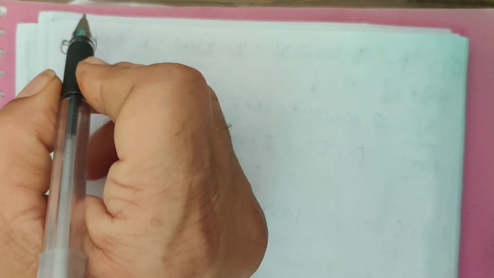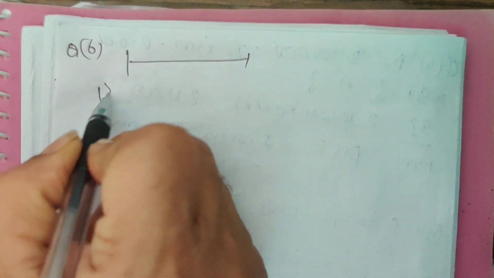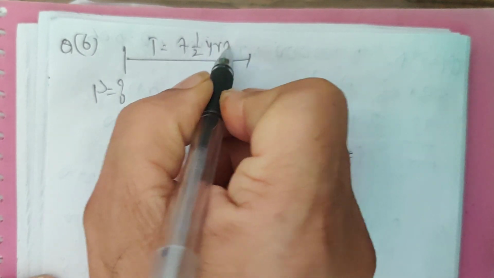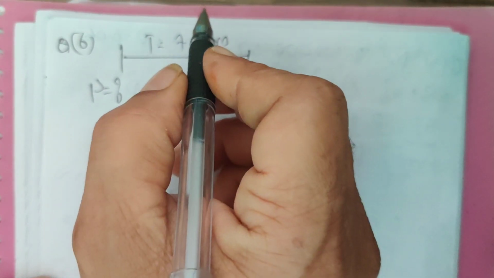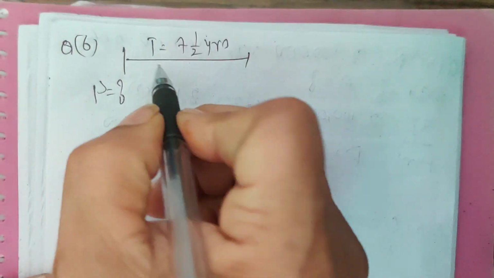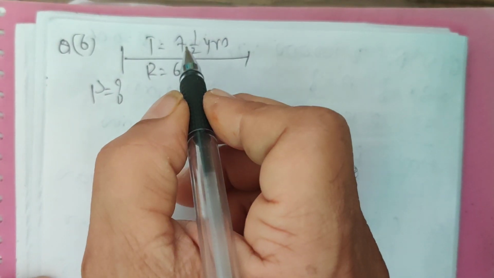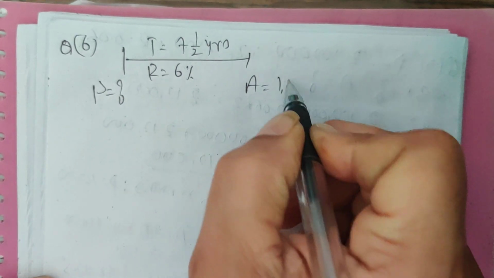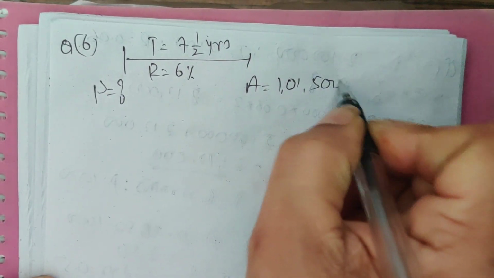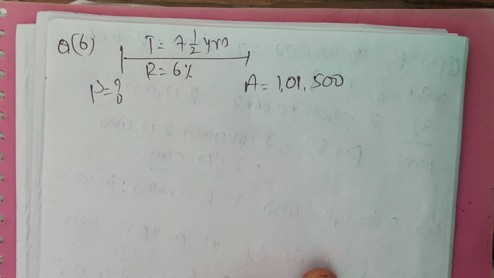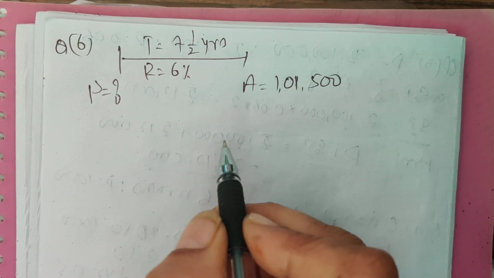Question number 6. Kapil deposited some amount in a bank. Principal is not given. Time is equal to 7.5 years. Rate of interest is 6%. Amount is equal to 1,01,500. Calculate the principal.